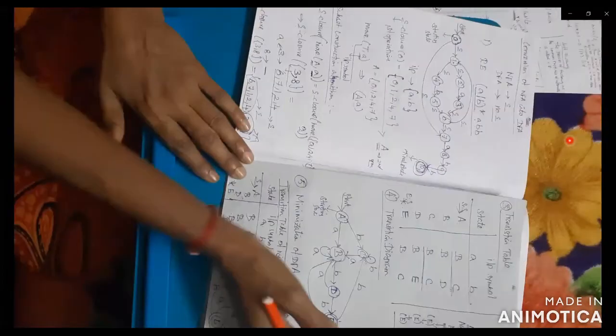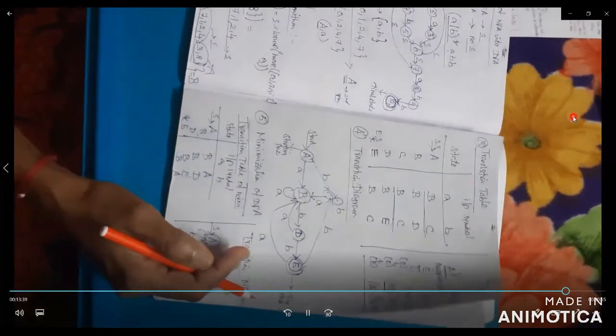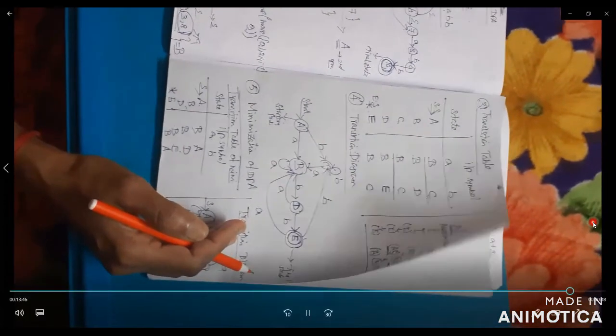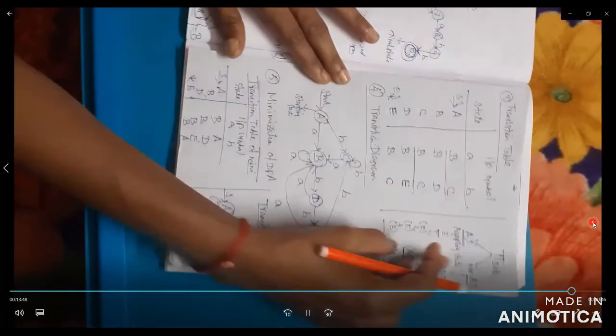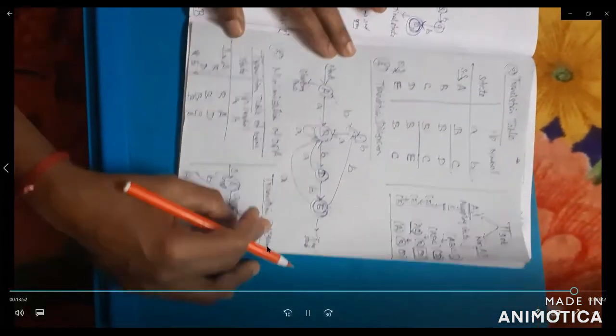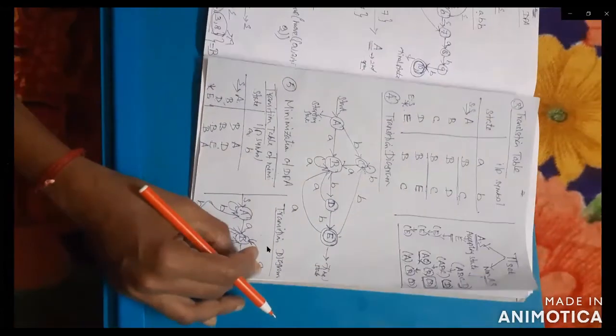So this is for the conversion of NFA to DFA. We will solve up to the fourth step. Then after conversion of NFA to DFA, you have to minimize the DFA. Next step is the initial states, then the part B questions.